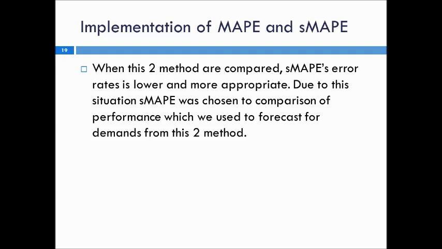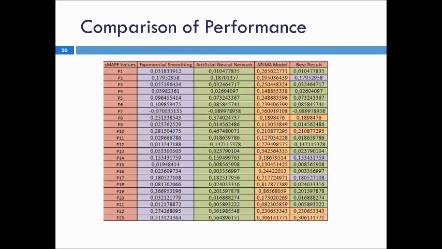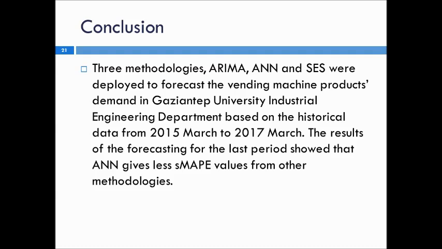Here you can see the best model table according to our study. And in conclusion, three methodologies, ARIMA, artificial neural networks, and simple exponential smoothing, were deployed to forecast the vending machine products demand at Gaziantep University in the Industrial Engineering Department, based on the historical data from March 2015 to March 2017. The results for the last period forecast showed that the artificial neural networks give lower symmetrical mean average percent error values than the other methodologies.